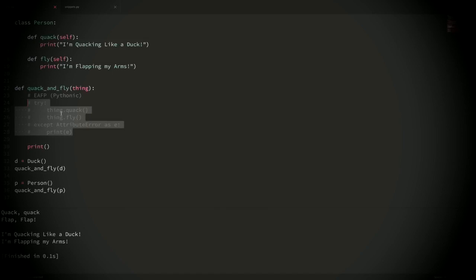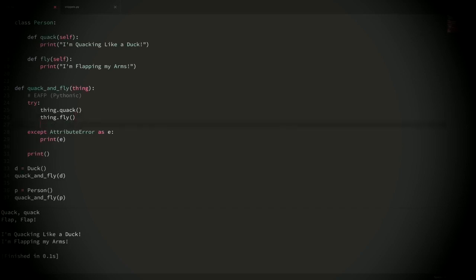So let me uncomment this code. Right off the bat, you can see that this is a lot more readable. And what we're saying here is, hey, try to run these methods, and if you get an attribute error, then print out that error. So now if I rerun this code, you can see that it still works. It tried to come in and run both of these methods, and it worked.